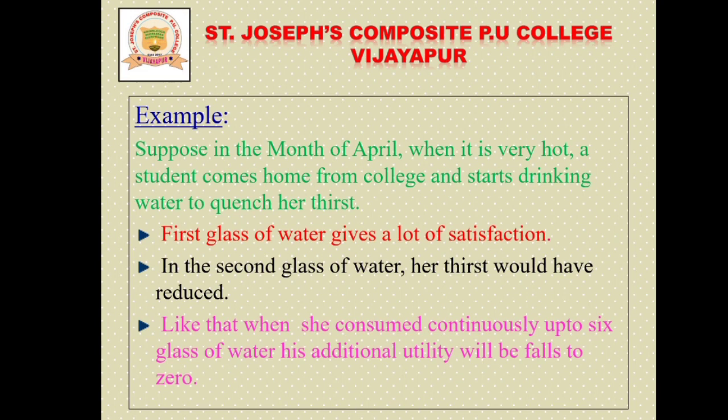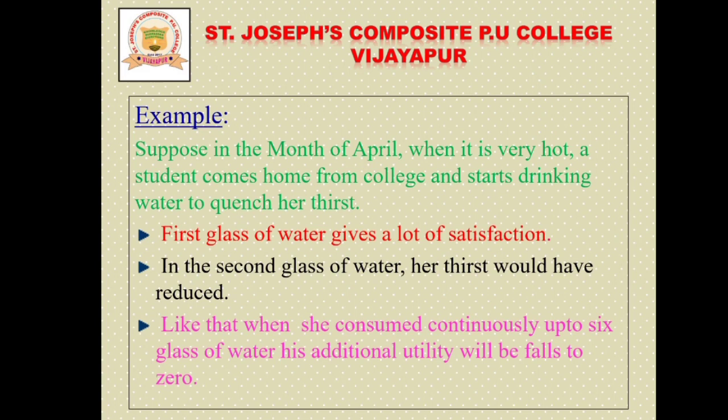When he consumes the first glass of water, it gives him a lot of satisfaction, maximum satisfaction, right? And when he takes the second glass of water, his thirst has reduced, so whatever he felt in the first glass, it is not there in the second glass.